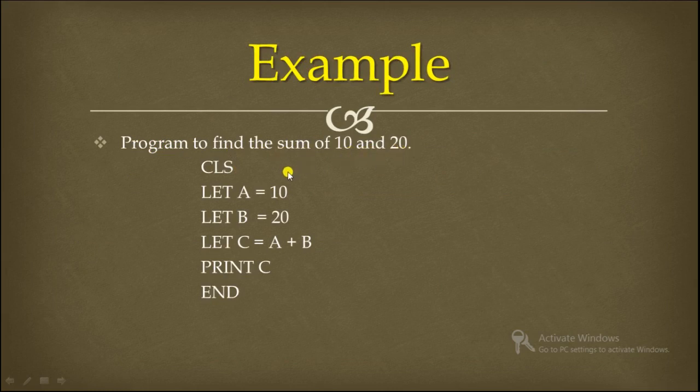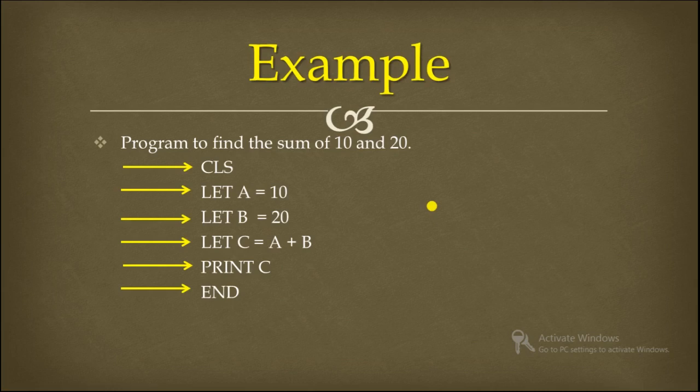The interpreter converts the program line by line. So it will start from the first line, then second, third, fourth, fifth, and finally the last line. This is how the interpreter converts the program code line by line.